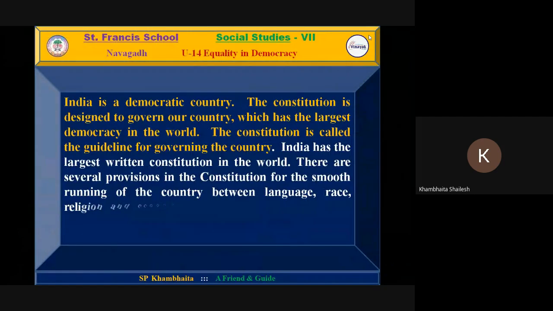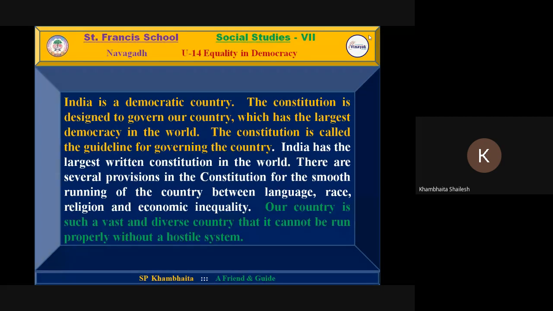As we know, in our country, in the eyes of the constitution, all the citizens of India are equal without any discrimination of caste, color, region, religion, language, food, or any other kinds of diversity. All are equal. Here we are going to discuss the same thing.